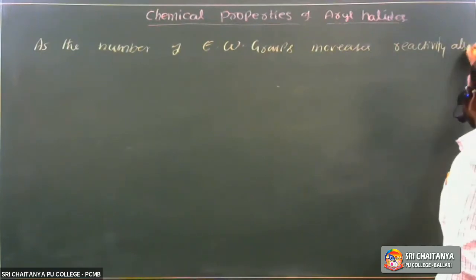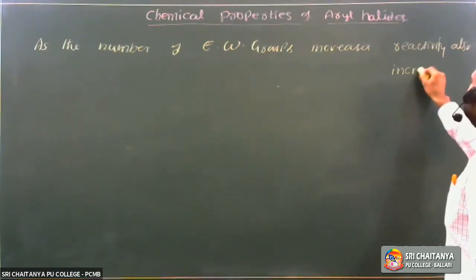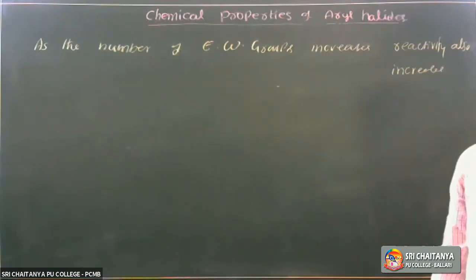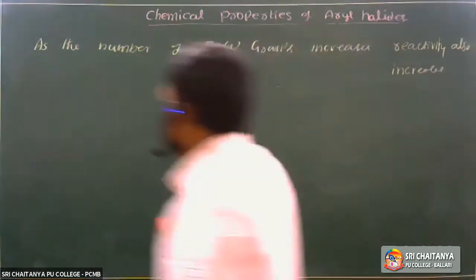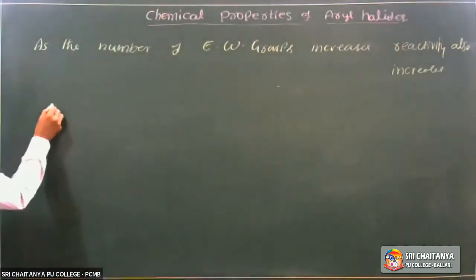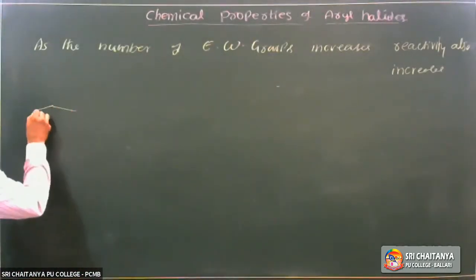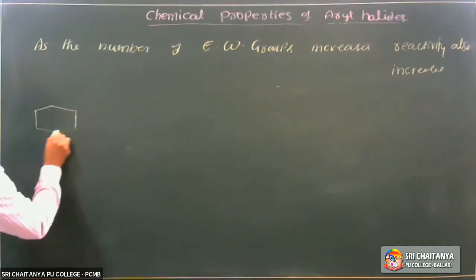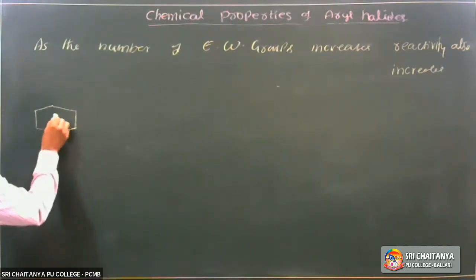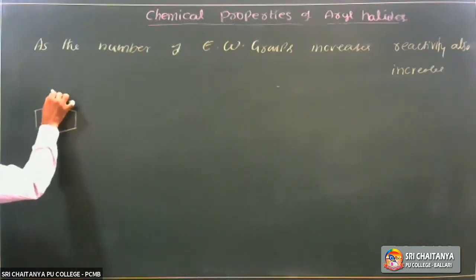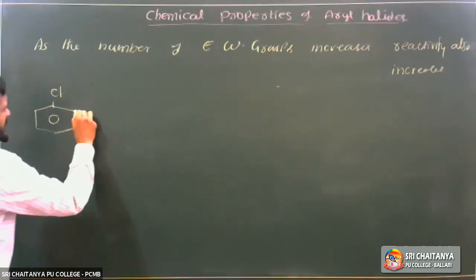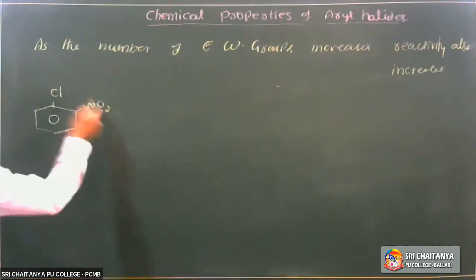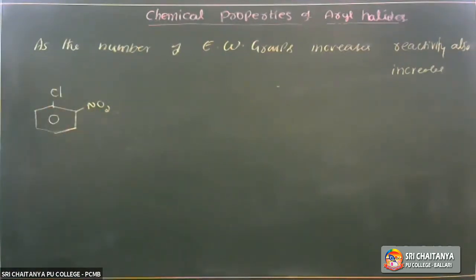Reactivity also increases as the number of electron withdrawing groups increases. Take the example: the first compound is chlorobenzene with one nitro group present, and it is at the ortho position.